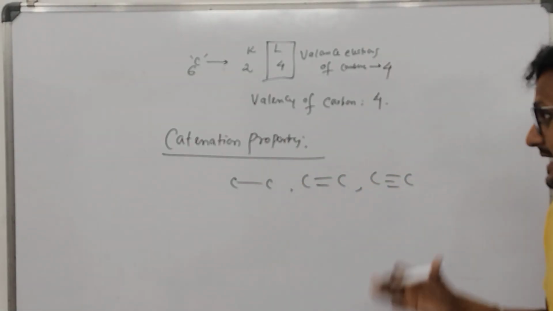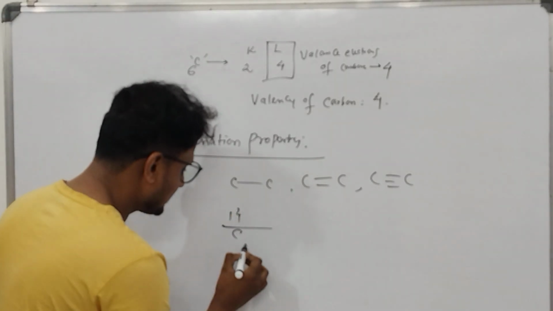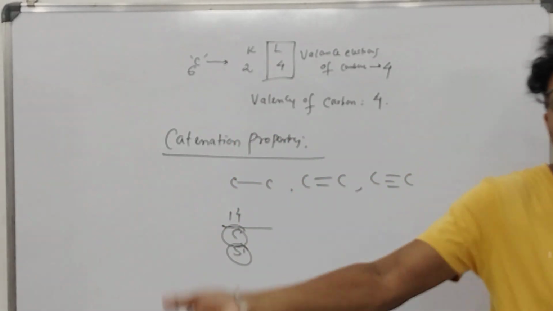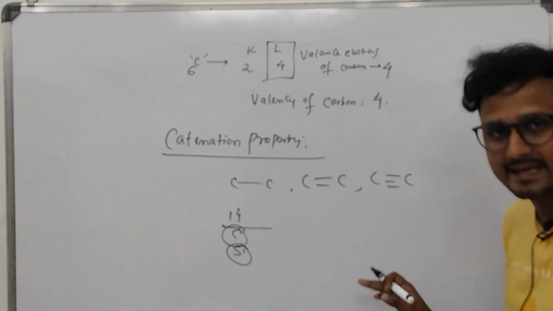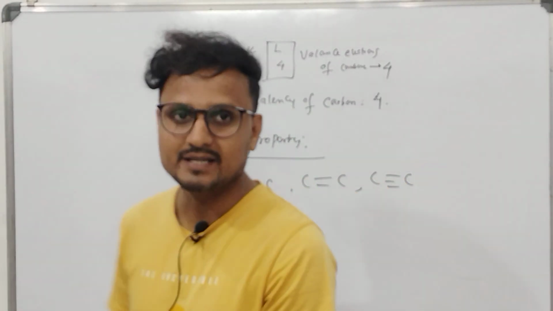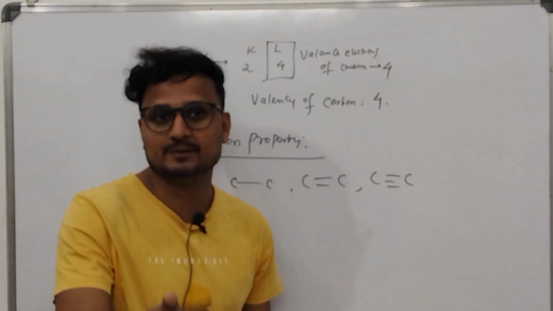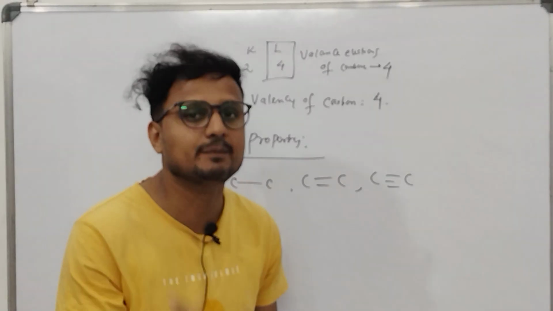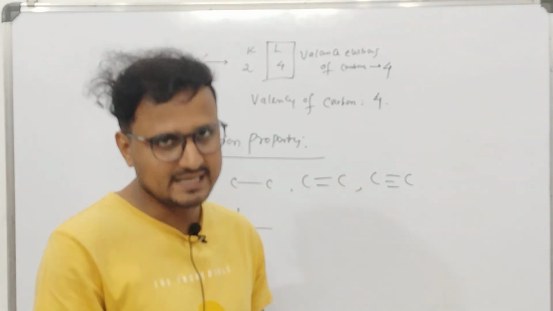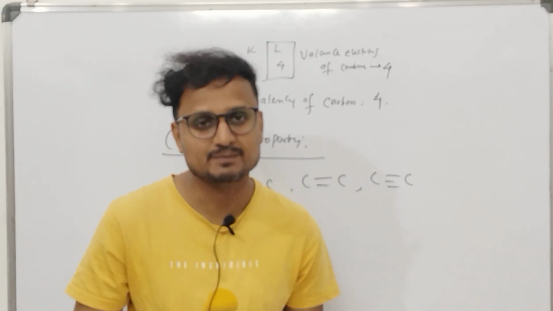And not only carbon, as carbon belongs to group number 14 in the periodic table, silicon can also show the catenation property, but silicon cannot make as many compounds as carbon can. So what is that property by which carbon can form a large number of compounds? That is the catenation property. Now any compound which has carbon can be called an organic compound, except carbon dioxide, and some other examples are also there. Basically I am going to say that all organic compounds must have carbon, but inorganic compounds may or may not have.